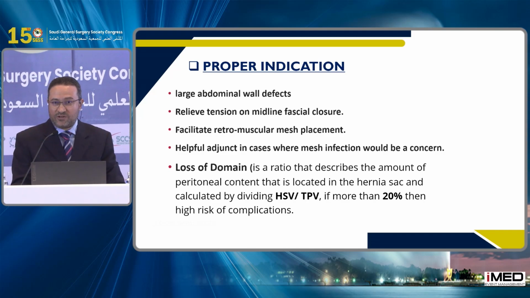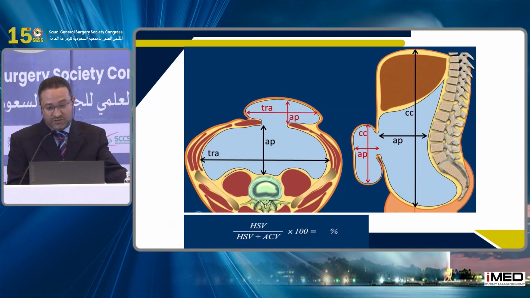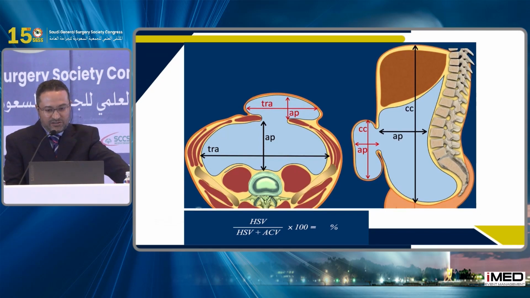If it is more than 20%, this patient has a loss of domain and most probably will need some sort of component separation. To calculate the volume, take the craniocaudal, anteroposterior and transverse diameters, then calculate the total peritoneal cavity including the hernia, and divide the hernial sac volume over this calculation.